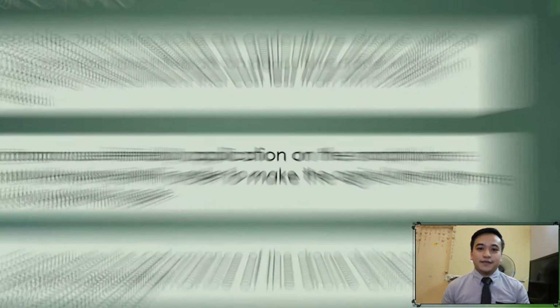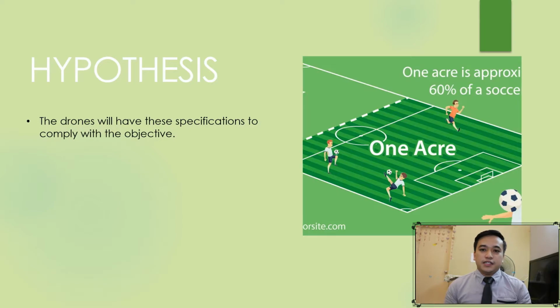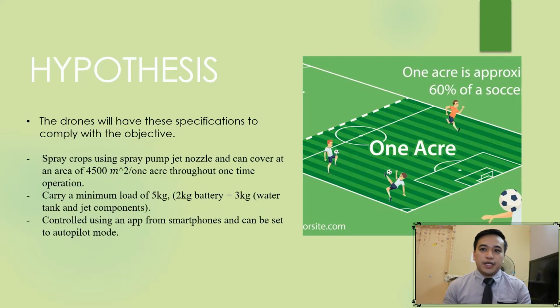Third, we want to evaluate the performance of the drone during the crop spraying application to make sure it is very effective. Next, for the hypothesis, my hypothesis is that this drone will have the specs to meet the objective. The first spec is that we want the drone to be able to cover an area of 1 acre, which is more than half of a football field, sprayed using a spray pump jet nozzle.